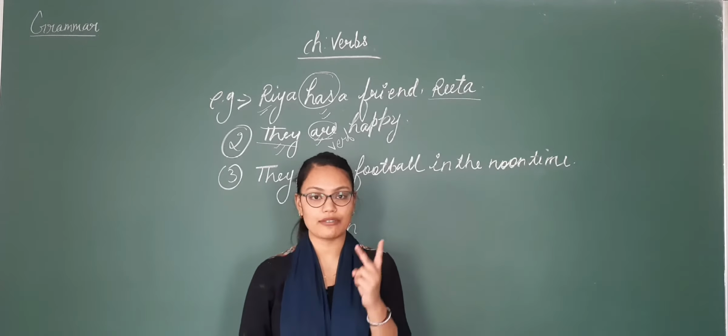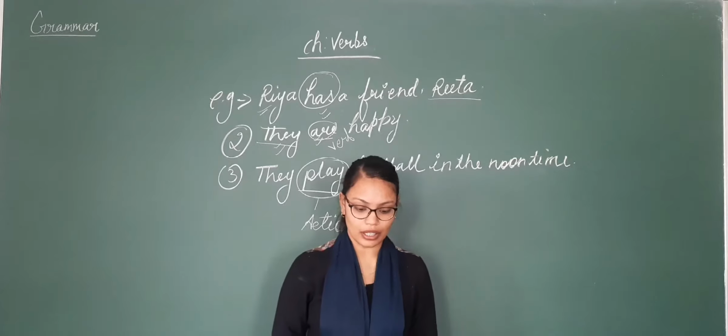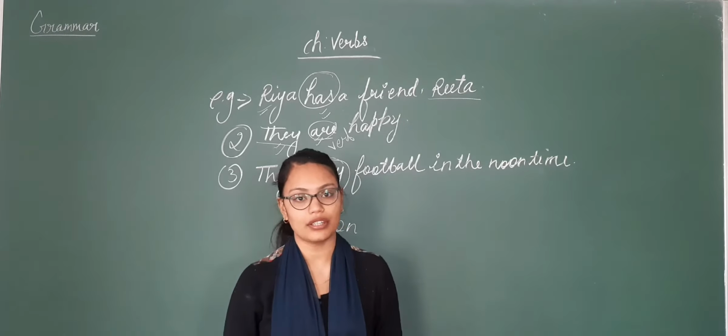Now after this we will discuss the kinds of verb. So we have two types of verb: main verb and auxiliary verb.